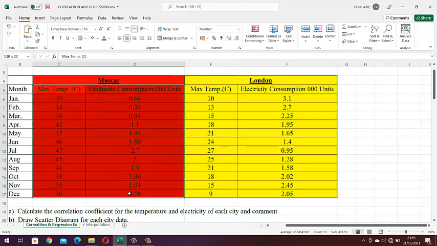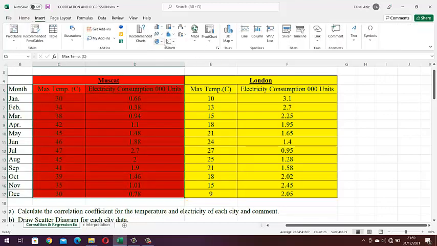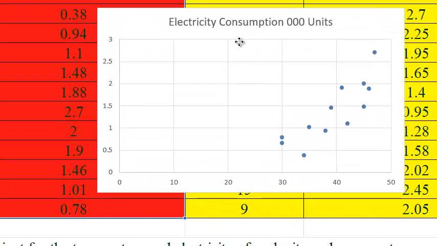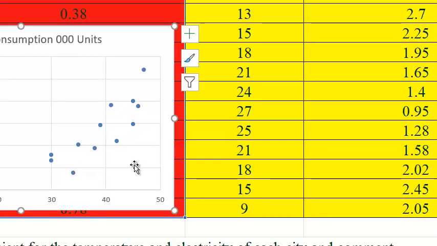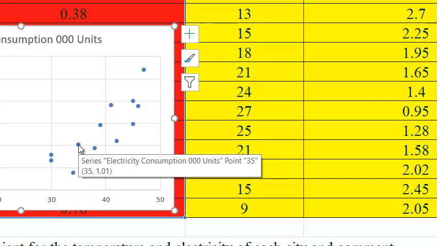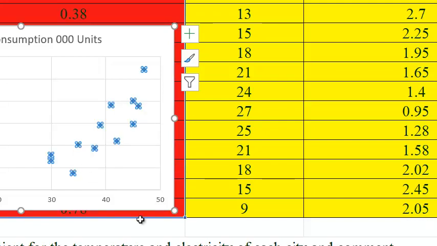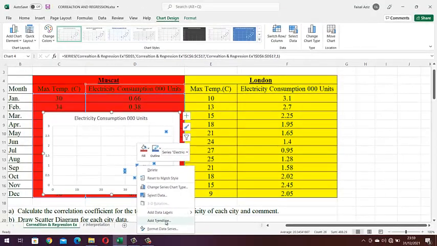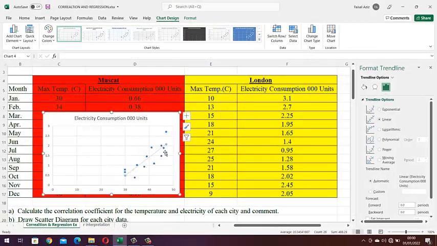I'm just going to draw first the scatter plot on the data related to Muscat. So I will select this data, go to scatter plot, and here I will get this scatter plot as far as this Muscat data is concerned. So here it's the scatter plot of Muscat temperature and electricity data. I have all these observations over here. I will click on any of the observations, then right click, and select add trend line. So this will add a trend line through this data.